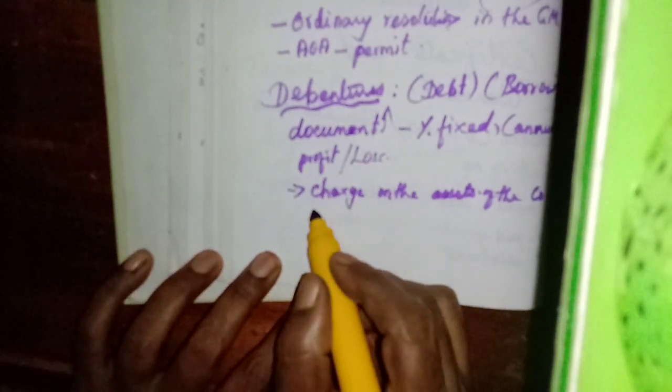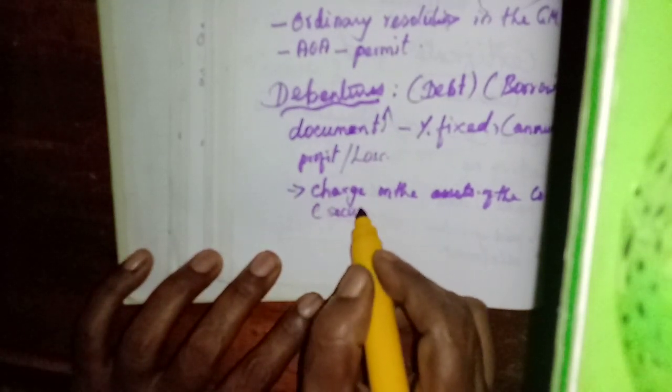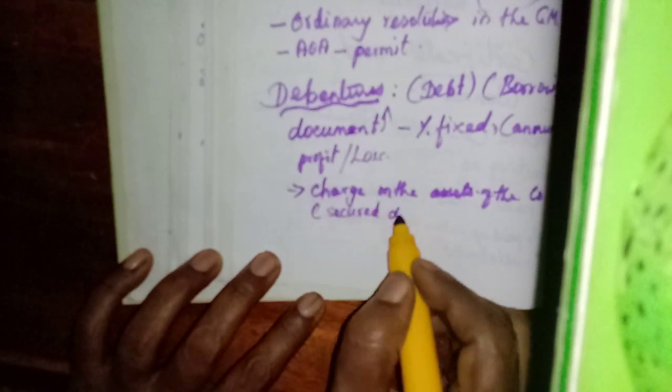Okay, the debenture holders are the lenders of the money, and at the same time the borrowers are whom? The company is the borrower. So they can charge any asset as the evidence. That means if they have given any charge, they are called secured debt or secured debentures.